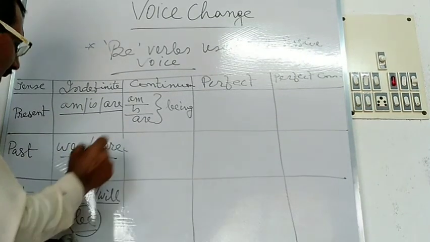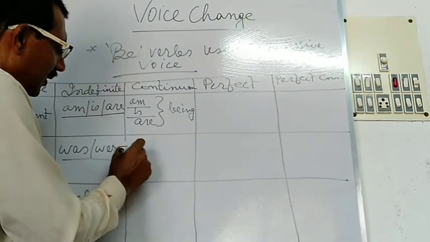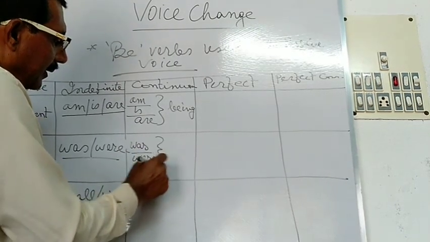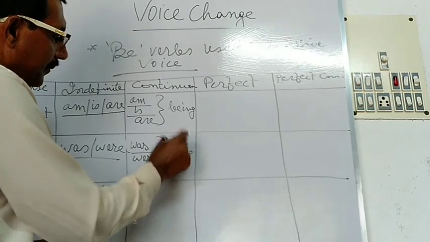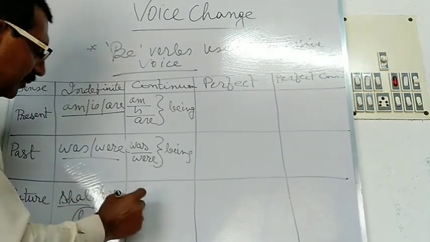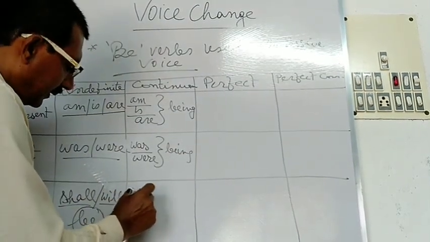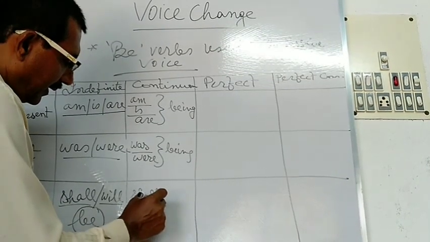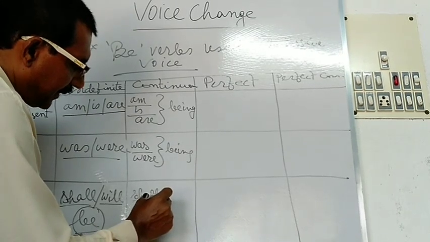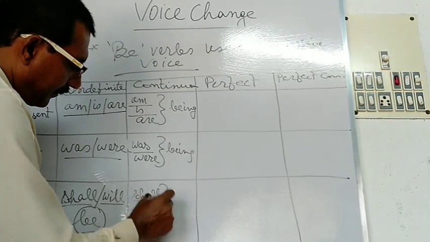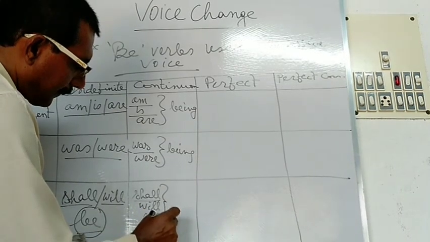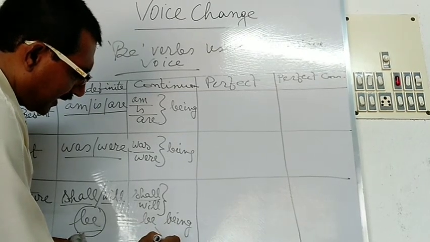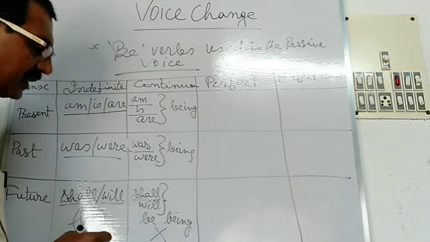In the past continuous form, was or were, being. And in the future continuous form, shall or will be, being. But future continuous form in the passive voice will not be used.